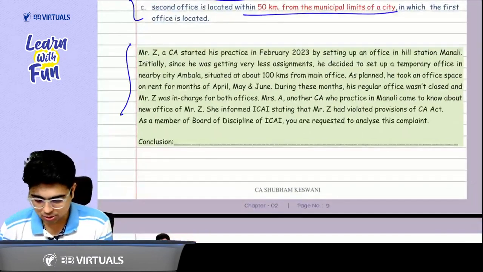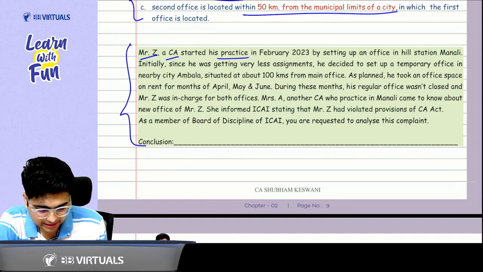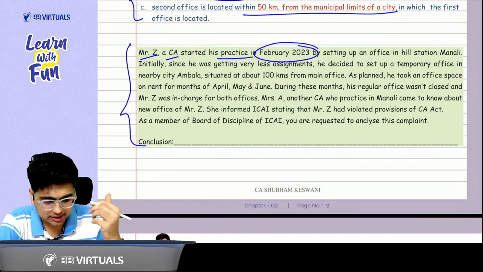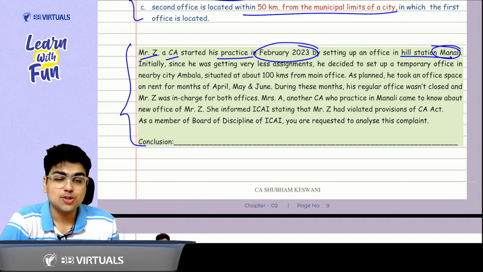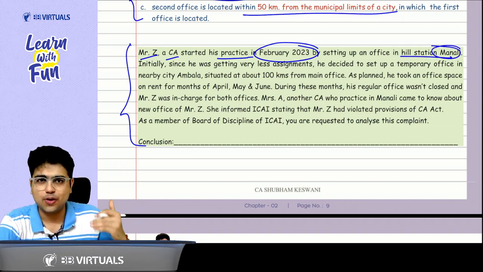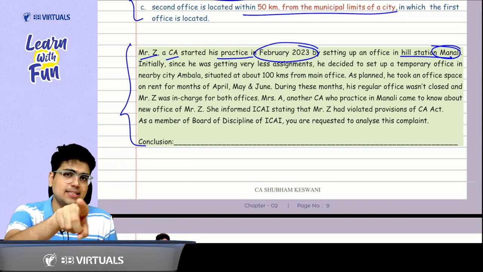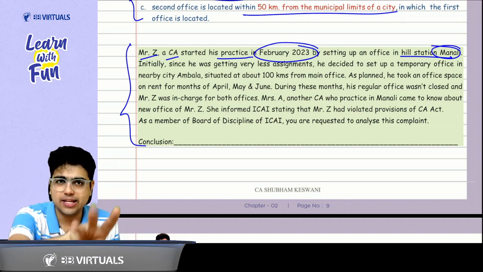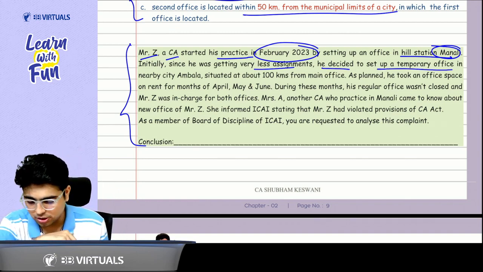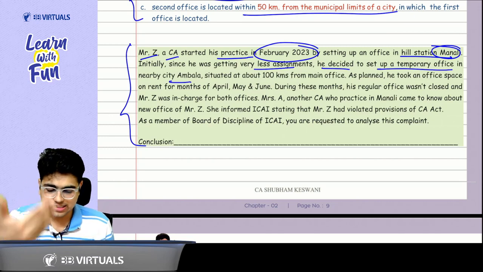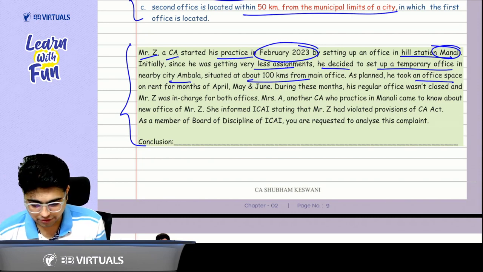Now let's understand the question. Sir, what happens in this question? Mr. Z, a CA, started his practice in February 2023. Got it, sir. He had set up his office in the hill station of Manali. Wow, sir. So what will happen in Manali? In Manali there will be snowfall. Is there any exemption in case of a hilly area? Yes, in a hilly area there is an exemption that you can open your office in the plain areas for 3 months. Since he was getting very few assignments, he decided to set up a temporary office in the nearby city of Ambala, which is situated about 100 kilometers away. As planned, he took an office space for the months of April, May and June.